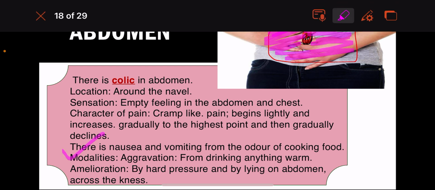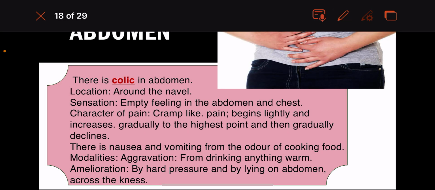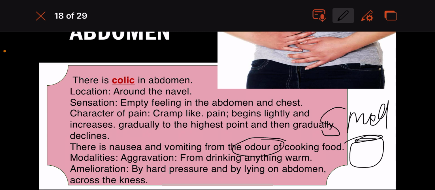We see there is nausea and vomiting. There is colic in the abdomen around the navel, empty feeling in the abdomen and chest, cramp-like pain. How does it begin? Lightly, gradually ascending, and descends gradually. And then there is nausea and vomiting associated, especially when there is an odor of the cooking food. Just from the smell or the odor coming out of the cooking food. Let's consider this is a cooker, this is the vessel. Because of the odor coming from the cooking food, the patient has nausea and vomiting.